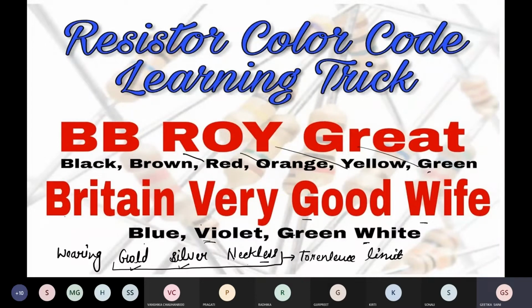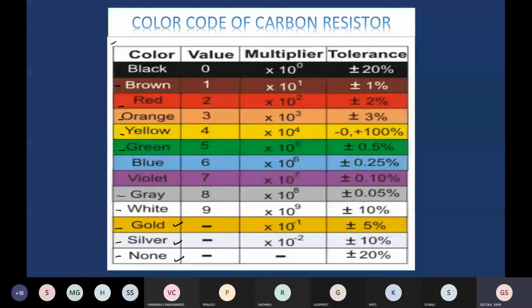So if a resistor contains three bands only, it means it does not have any tolerance limit, and for it we will use plus minus 20%. But if it contains four rings, the fourth ring may be golden color or silver color. If it is golden, then we will use a tolerance limit of plus minus 5%, and if it is silver, then we will use plus minus 10%. So these three colors are only for the fourth ring, and the remaining colors are for the first three rings.